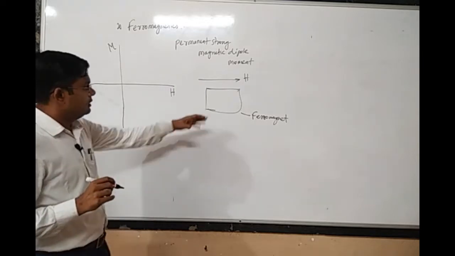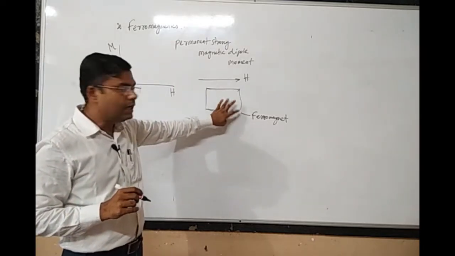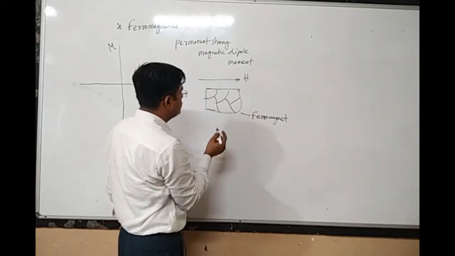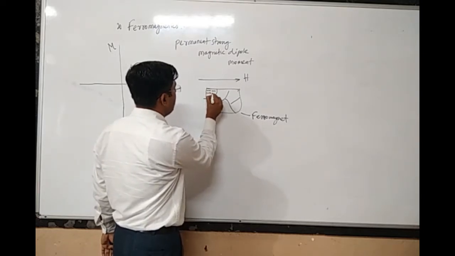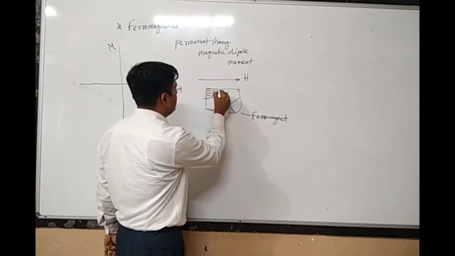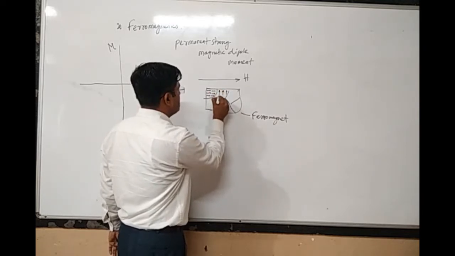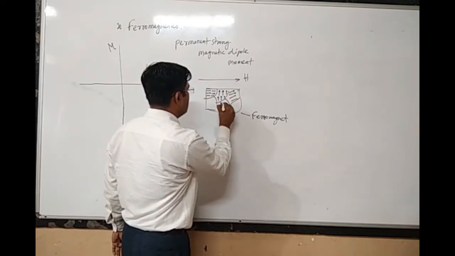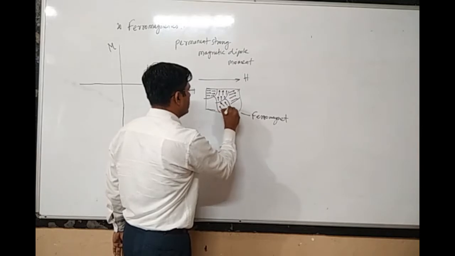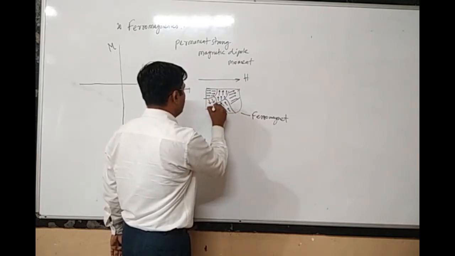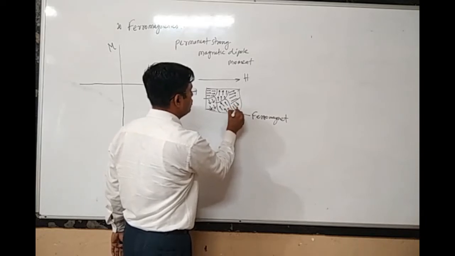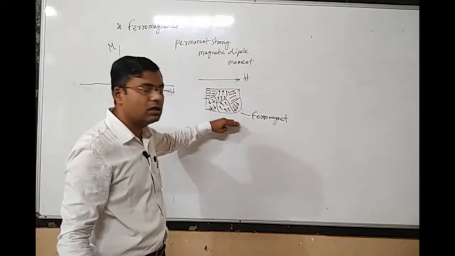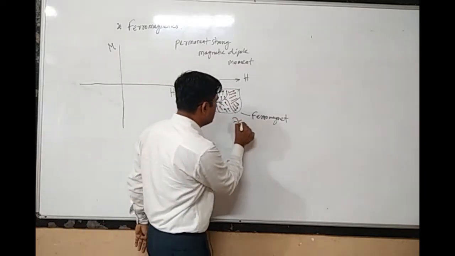Initially, this ferromagnetic material will have many domains. Within the domains, all the magnetic moments will be perfectly aligned. Here the magnetic moments orientation may be like this, here like this, and here like this. If I measure the total magnetic moment of this material, it may come out to be nearly 0.